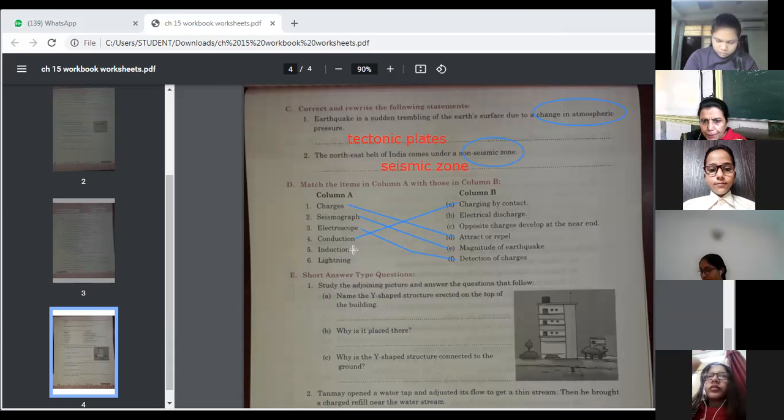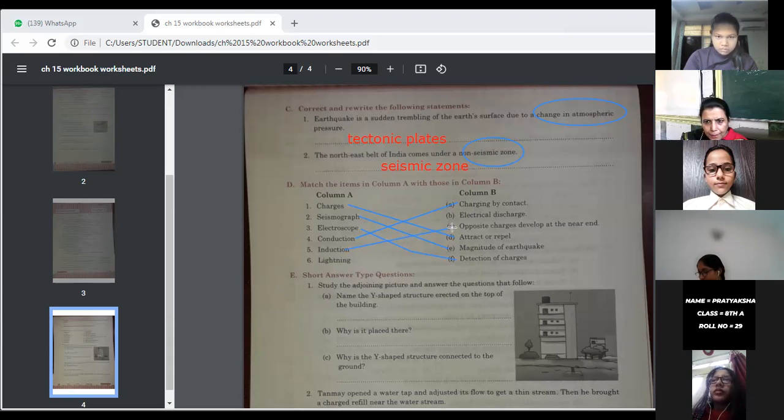Electric induction, electric discharge. Lightning is an electric discharge.